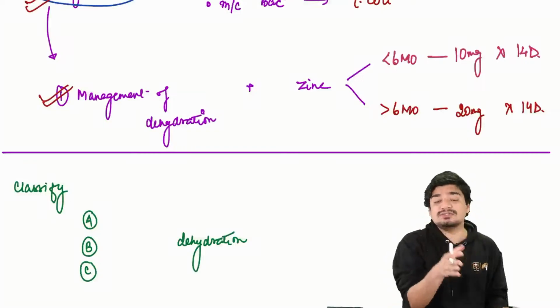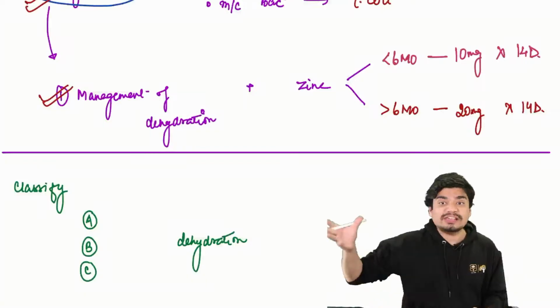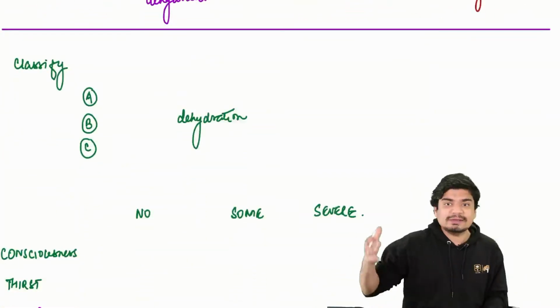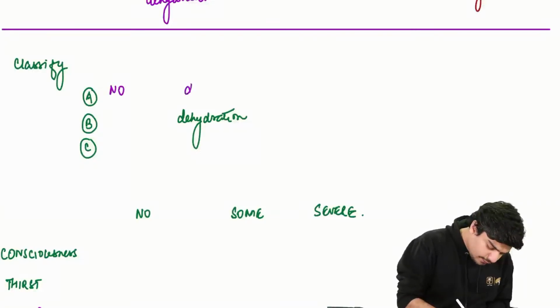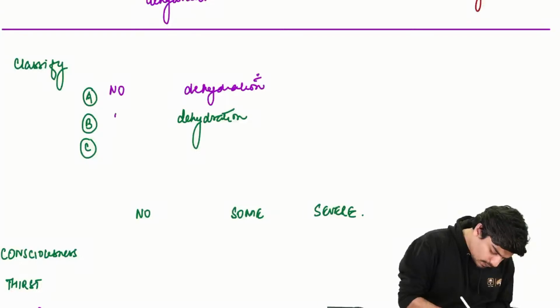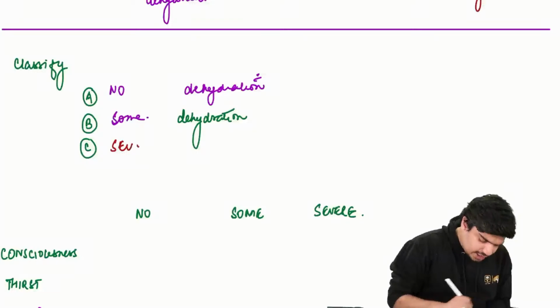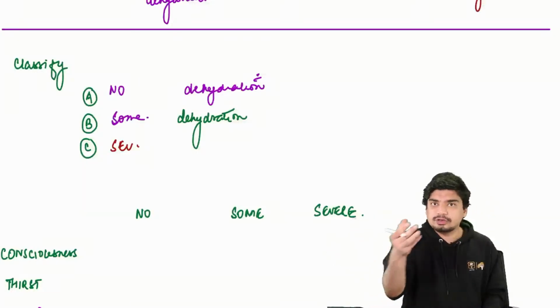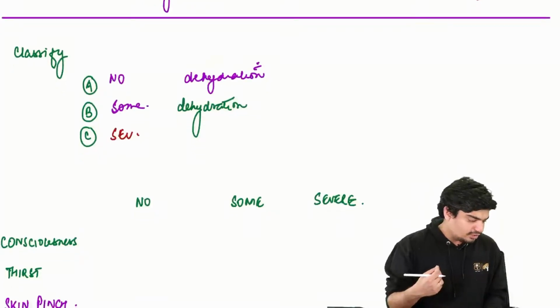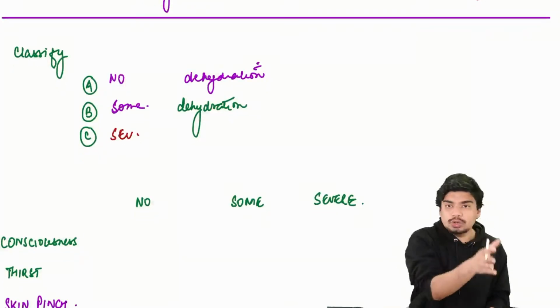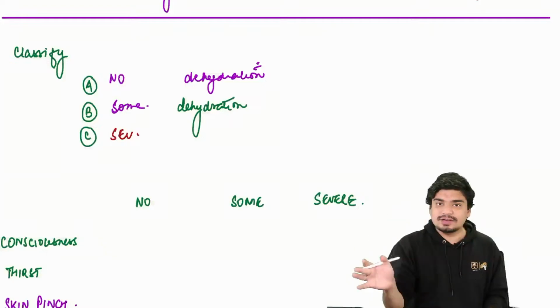Alright. A child who has come to us with diarrhea and dehydration, first we have to classify this dehydration into 3 main categories: no dehydration, some dehydration, and severe dehydration.